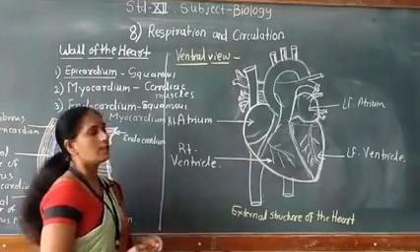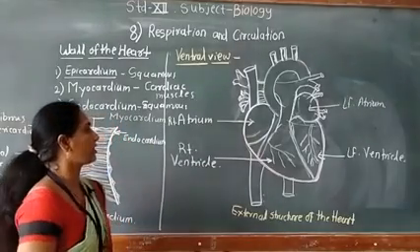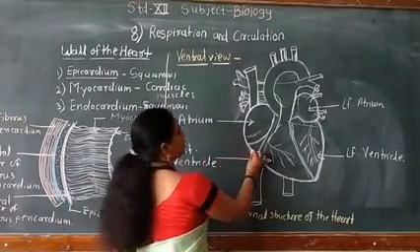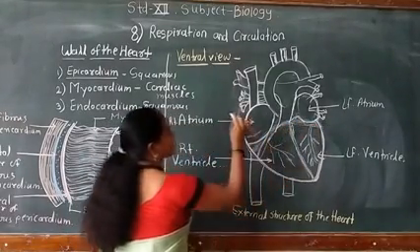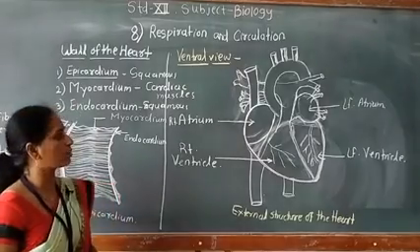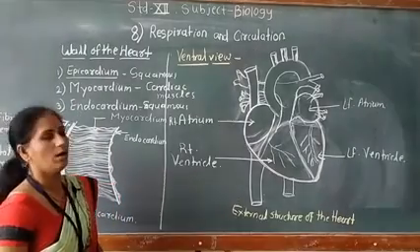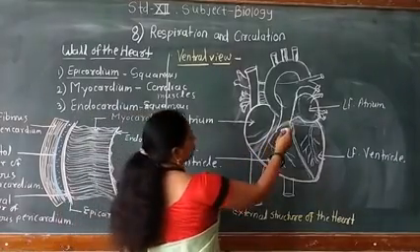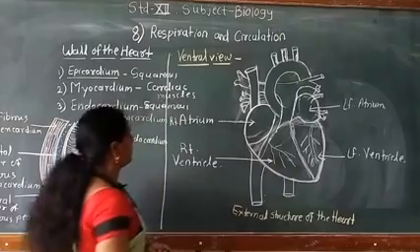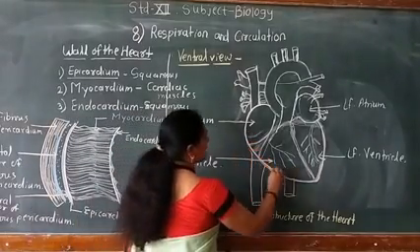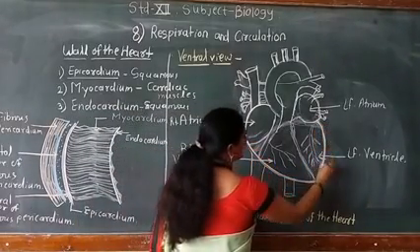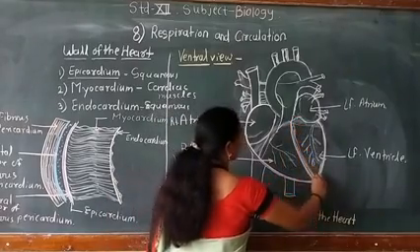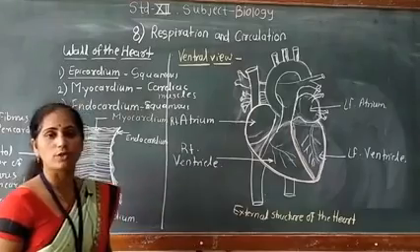These two chambers are separated from each other by a groove. This groove is called the auriculoventricular groove. It is located here. Through this groove, the coronary sinus, coronary arteries and veins go in the downward direction. Then the ventricles are again divided into right and left by a groove called the interventricular groove.